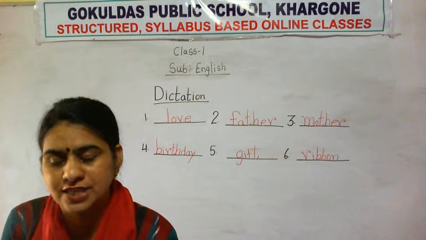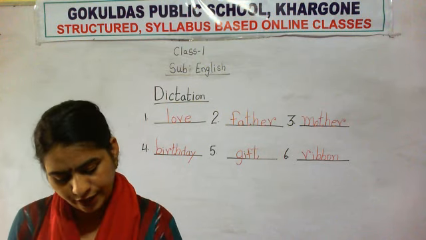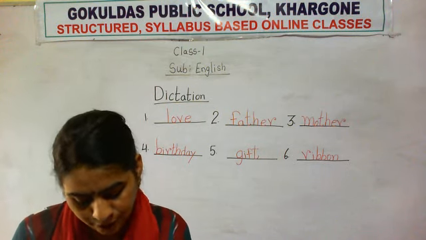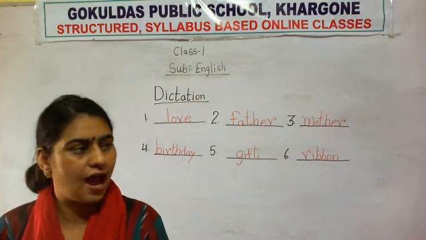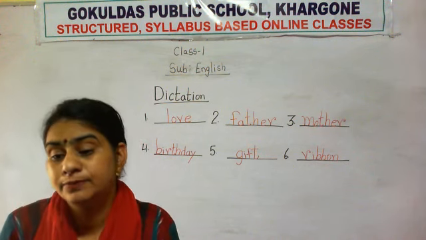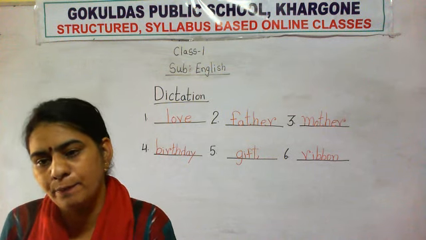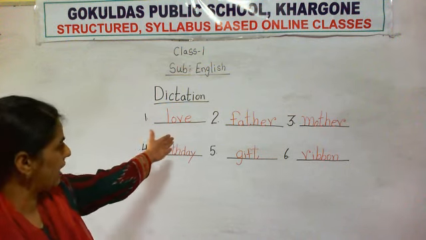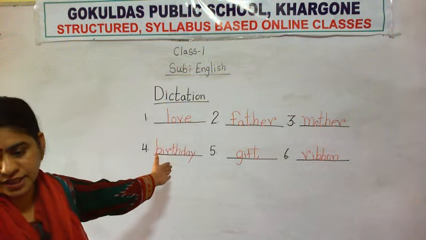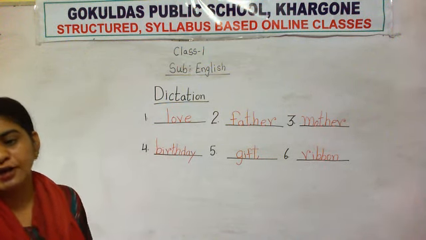No need to do this exercise in your notebook. Then number 2 on page number 9, you have to see the pictures and complete the description of those pictures in your book itself. And after that, dictation words are written on the board. These dictation words you have to copy in your book.